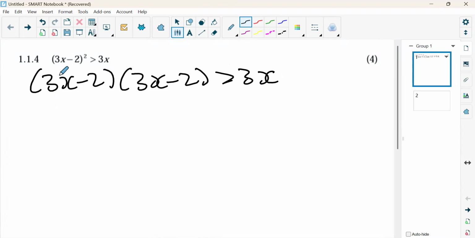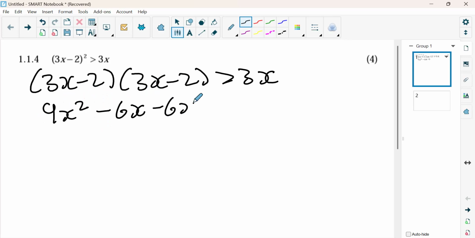So we have 3x multiplied by 3x. 3 multiplied by 3 is 9, then x multiplied by x is x squared. So we get 9x squared. Okay, 3 multiplied by negative 2, we get minus 6. Then negative 2 multiplied by 3x, we have minus 6x.